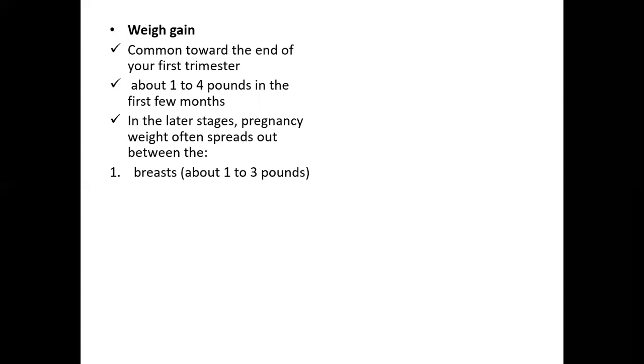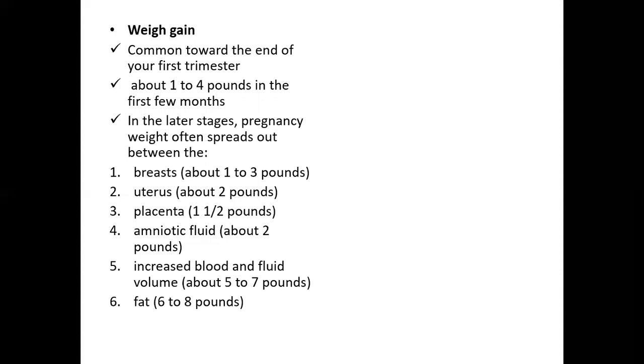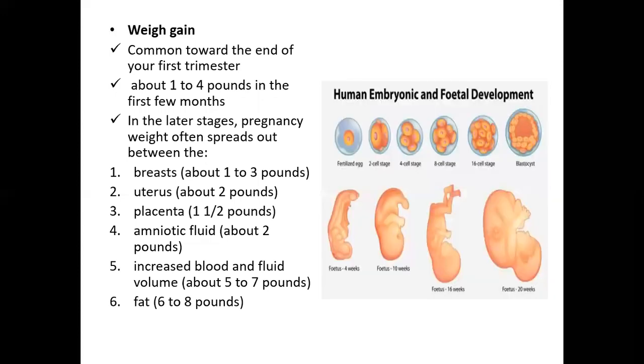So breast usually contributes about 1 to 3 pounds throughout your pregnancy phase. Uterus may represent about 2 pounds. Placenta will be 1.5 pounds. Amniotic fluid present in the uterus lining will be about 2 pounds. Increase in the blood and fluid volume in your body may further constitute 5 to 7 pounds, and the fat deposits can go up to 6 to 8 pounds. And this basically indicates the overall weight that is being gained in your pregnancy phase.